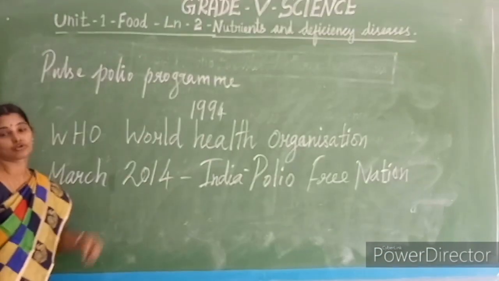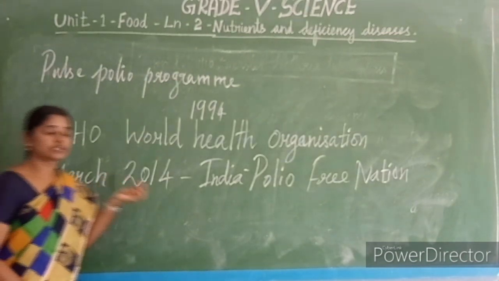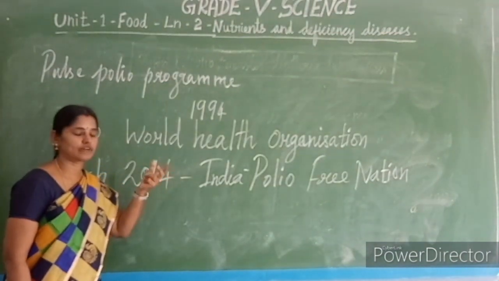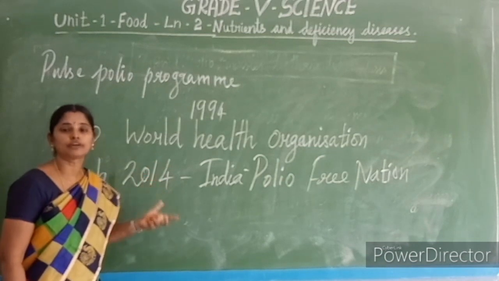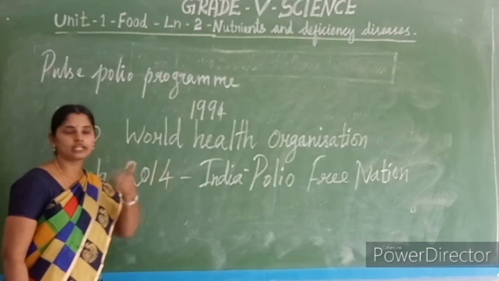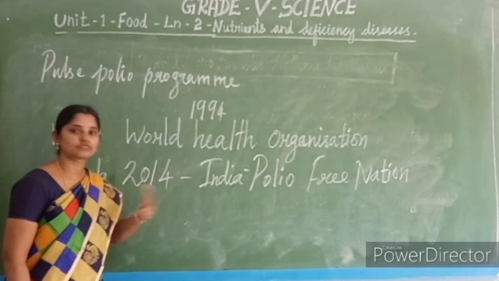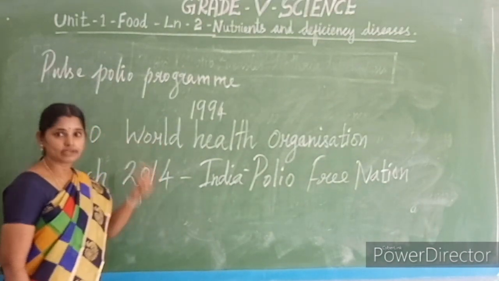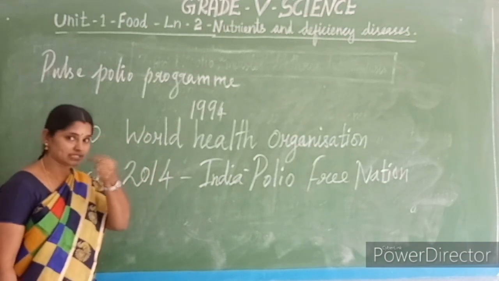Pulse polio program. Have you heard the advertisement like that? If you have children in your home, come and give the polio drops. Every year two or three times they give polio drops to children under five years, isn't it? So why do they give the polio drops? What is there in the drops?